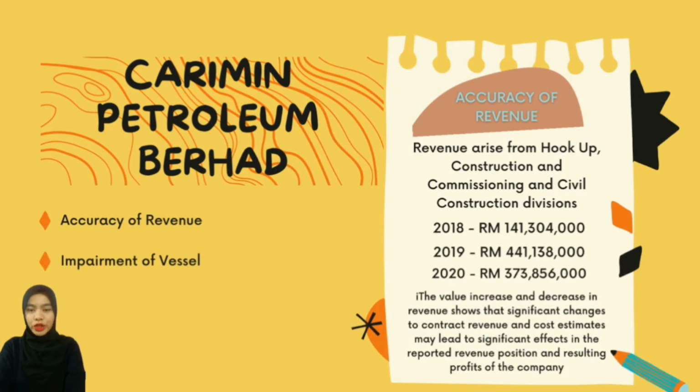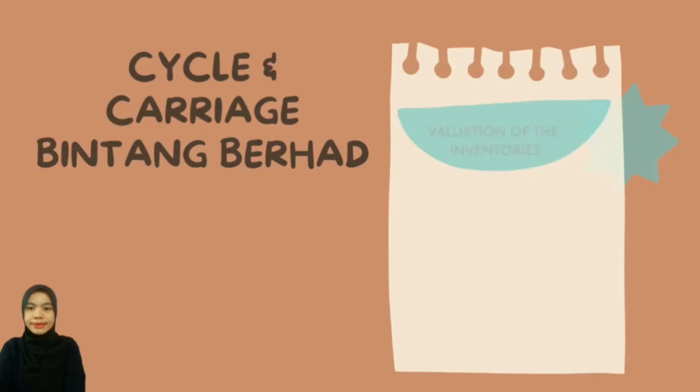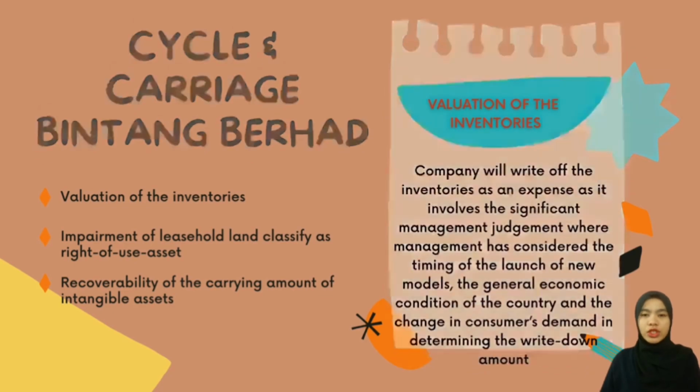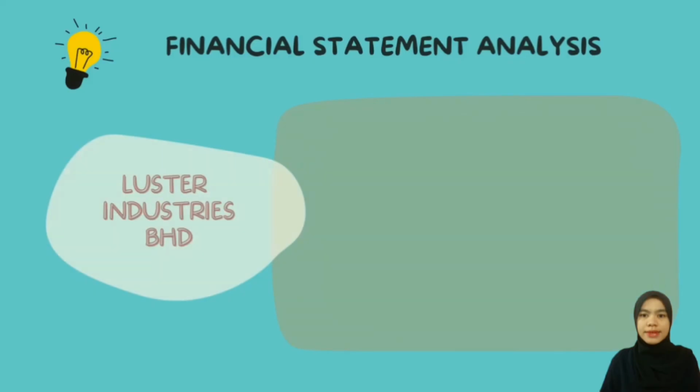For Caribbean Petroleum Berhad, there's only 2 key audit matters, which are accuracy of revenue that arises from hook-up construction and commissioning and civil construction division, and secondly, impairment of vessel that shows increases from 2018 to 2019. For Cycle and Carriage Bintang Berhad, the key audit matters are the valuation of inventories, impairment of leasehold land classified as right of use asset recorded in 2019, and recoverability of carrying amount of intangible asset consisting of goodwill and dealership right recorded in 2020.